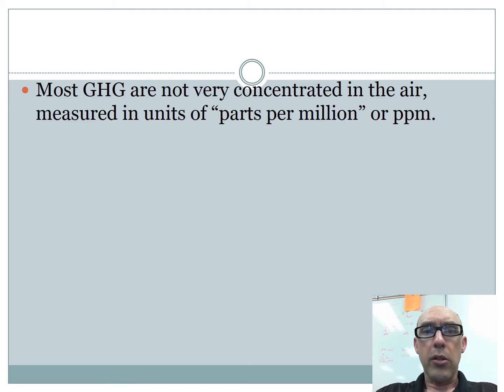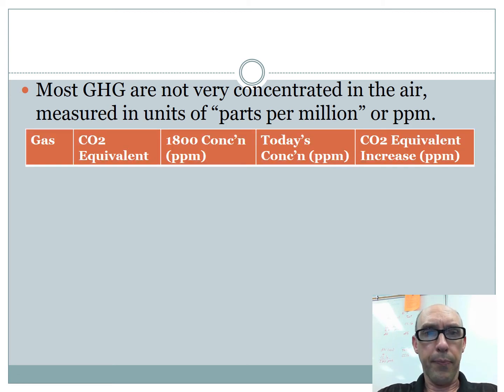Now, greenhouse gases are not very concentrated. There's not very much of them in the atmosphere because, remember, we added up to basically 100. So they're measured in a very tiny unit called parts per million. Parts per million means milligrams per liter. So it's a very, very small unit.